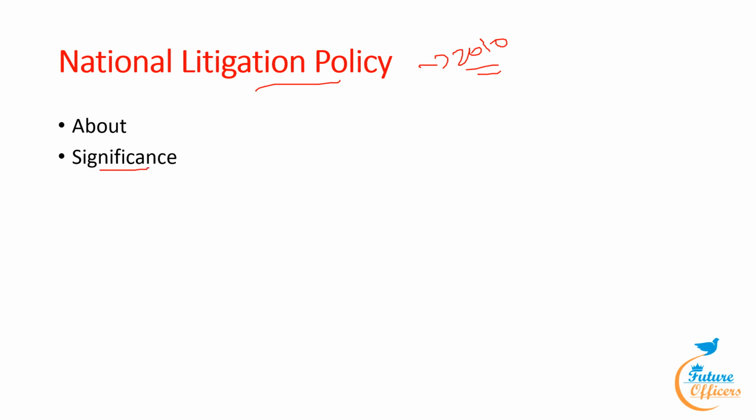The purpose underlying this policy is to reduce government litigation in courts so that valuable court time can be spent in resolving other pending cases. This will help the judiciary to achieve the goal of the National Mission for Justice Delivery and Legal Reforms, to reduce average pendency time from 15 years to 3 years. The policy recognizes the fact that it is the responsibility of the government to protect the rights of citizens, to respect fundamental rights, and those in charge of conduct of government litigation should never forget this basic principle.